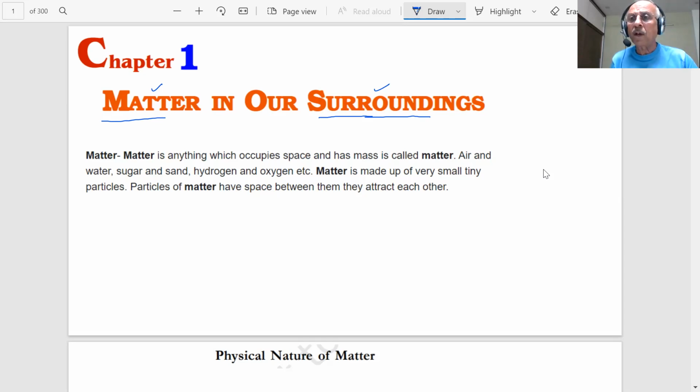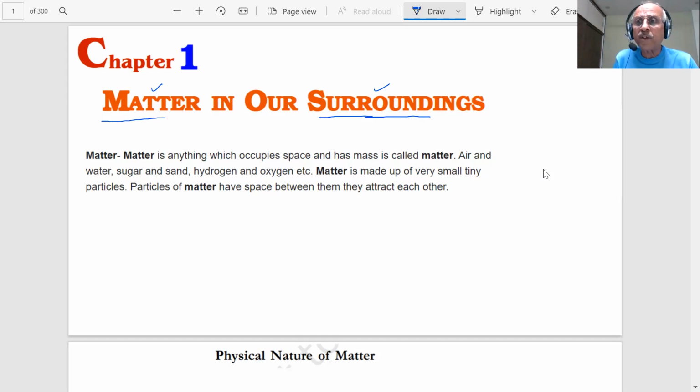What happens when we inhale air or oxygen? This oxygen is going to perform certain functions in our body, which we will study in biology, in metabolism, how food is getting digested in the body, students. So air is also matter, students. Yes or no? Is it matter or not? Yes, sir. Okay, air is also matter.